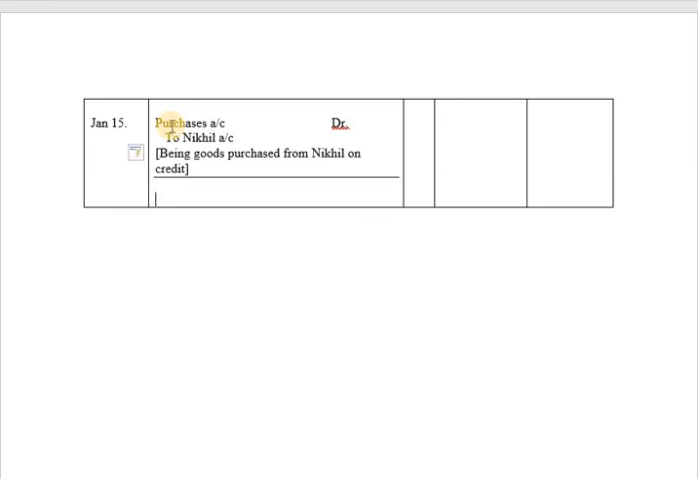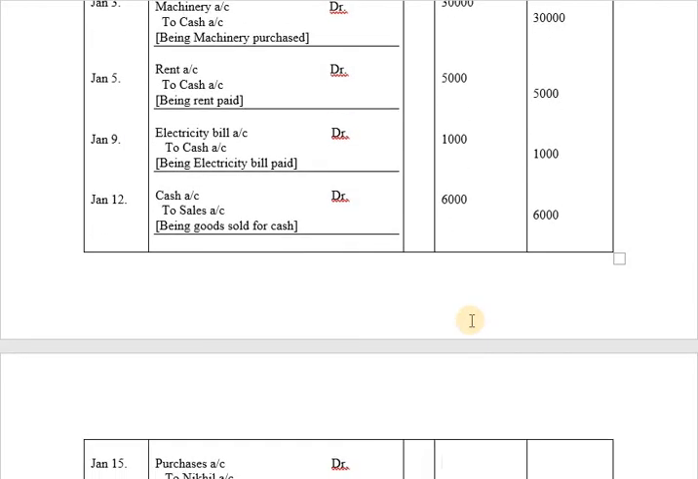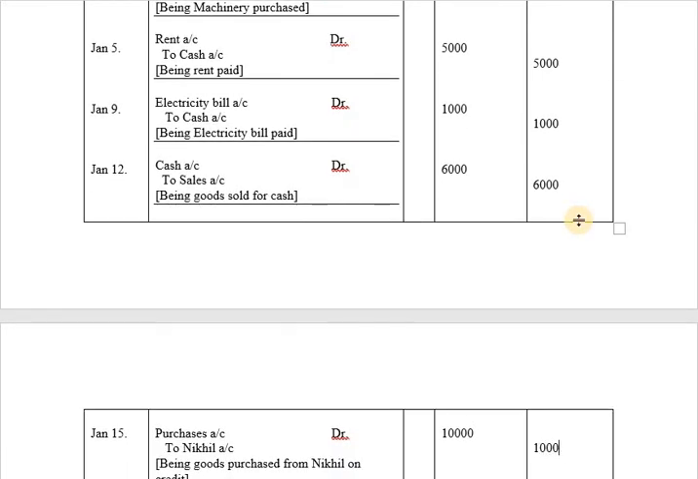So we have purchased goods from Nikhil on credit for rupees 10,000. So 10,000 will be recorded on debit side of the journal entry, as well as 10,000 will be recorded on credit side of the journal entry.